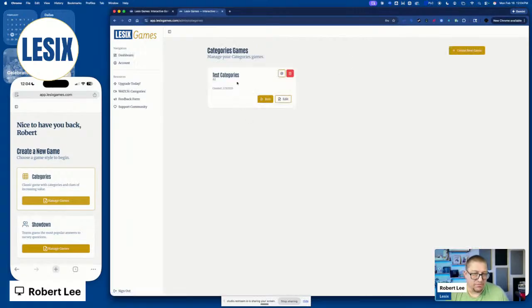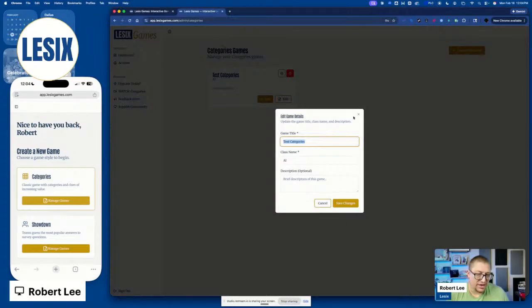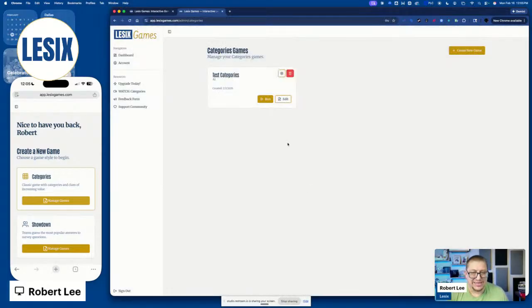When you create a game, you'll see it here, and you can go into the edit screen or you can go into the game controller screen. You can delete, you can change names. Here's the thing to keep in mind about all of these. We've designed this system so that you can create the game once and use it over and over. So if you have pre-licensing sections that you want to save this for, just add your class name so that you can organize it. You can give the game name whatever you want. You can give it whatever sort of description you want. The idea is we created these games so you have them as an ongoing resource.